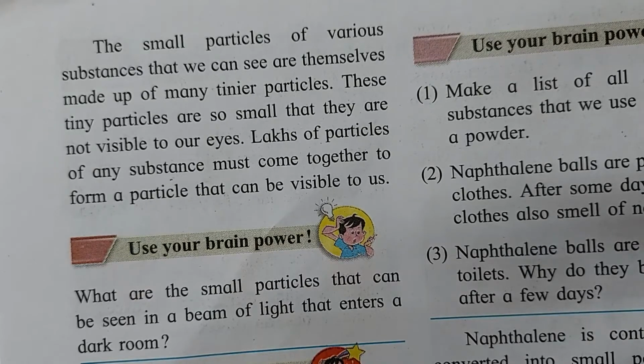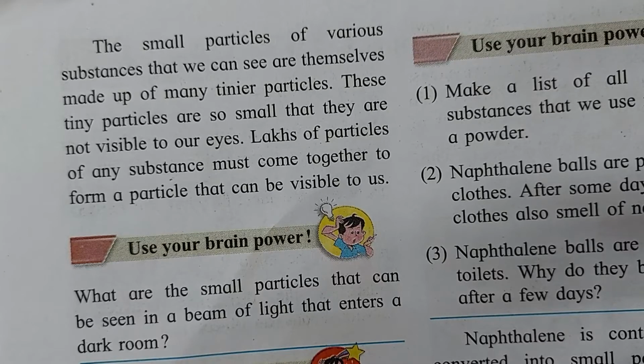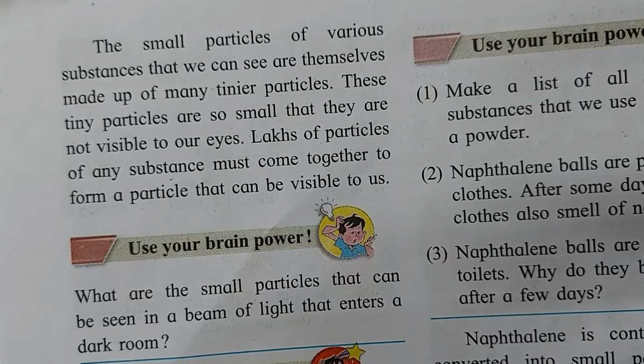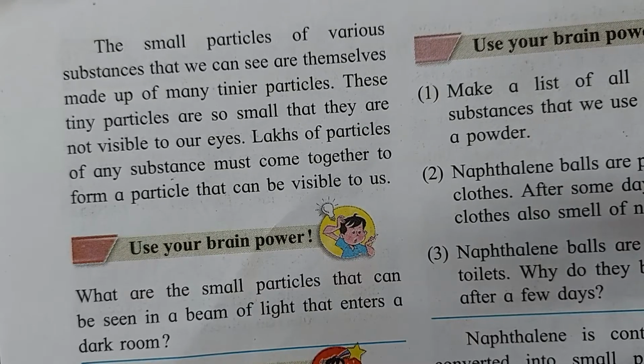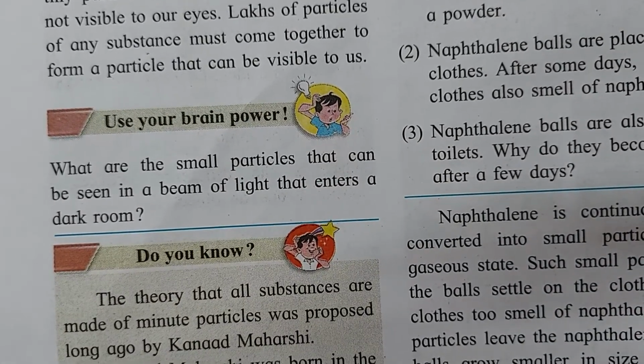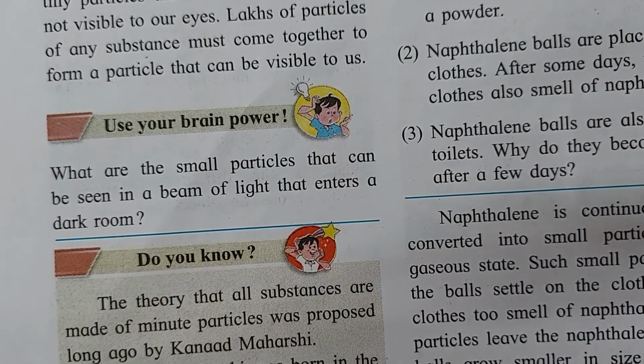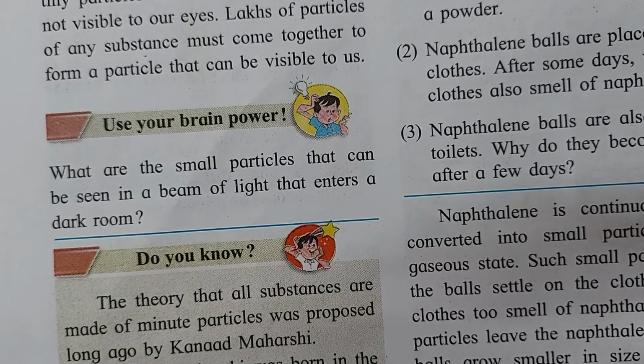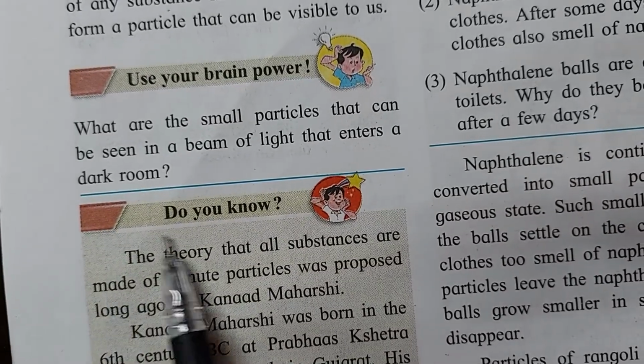We cannot see a single minute piece. It can be seen only when many of them come together. Understood children? That means minute particles are invisible to our eyes, and can be seen only through a microscope.